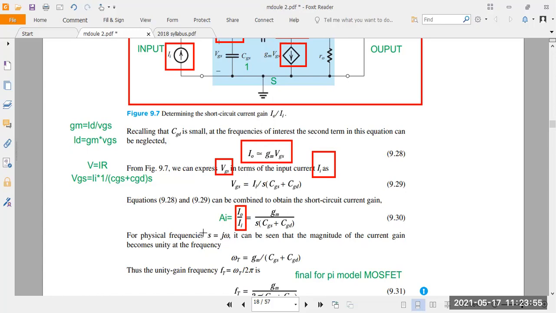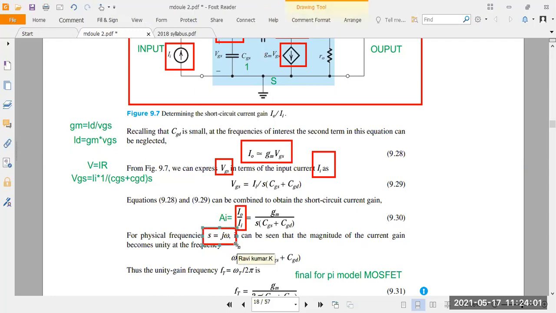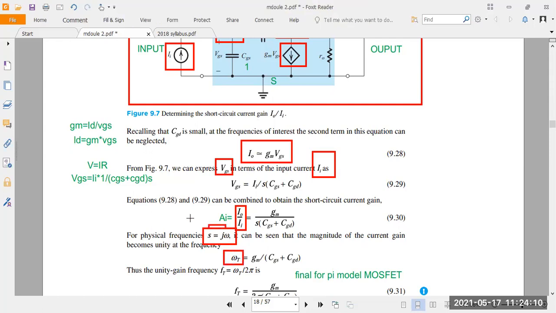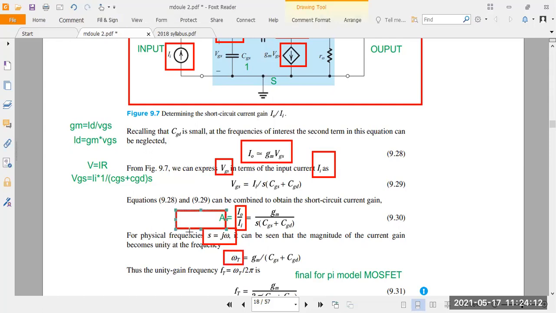Next, you take s in terms of frequency, that is angular frequency. For that you take s is equal to j omega. Substitute j omega wherever s is there. Then you write the omega equation, that is omega T. It's the current gain frequency equation, unity gain at frequency. So for that, what do you get here?